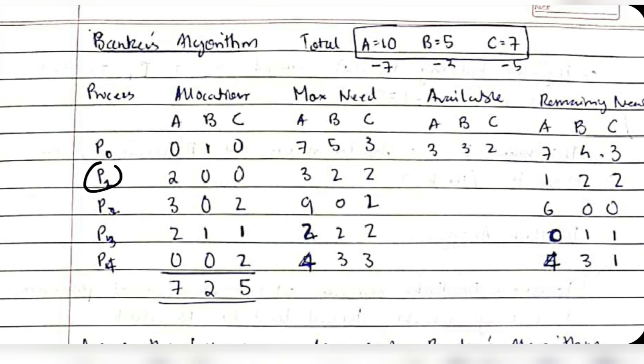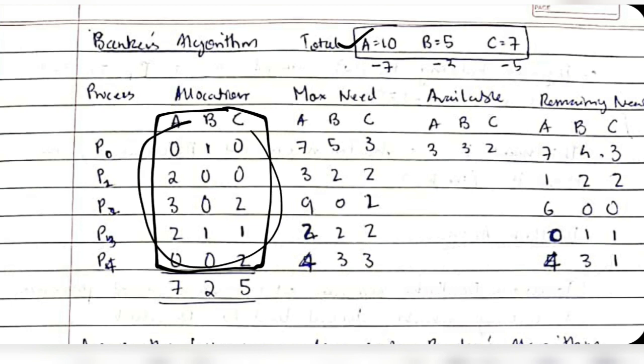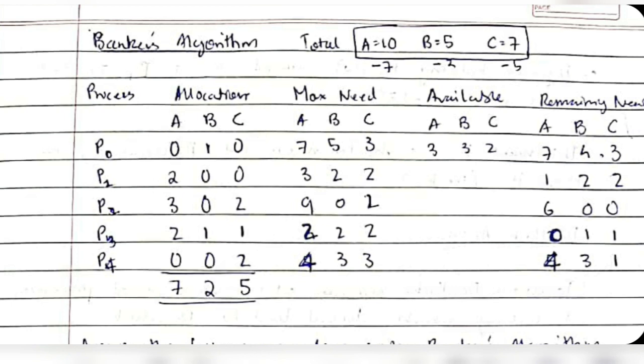Similarly, for process P1, 2 keyboards are given, 2 printers are given, and 0 CPUs are given. Okay, so allocation shows us what resources are already given to the process before starting the execution. So we'll calculate how many resources are already given to the processes, then we will come to know how much is remaining with us.